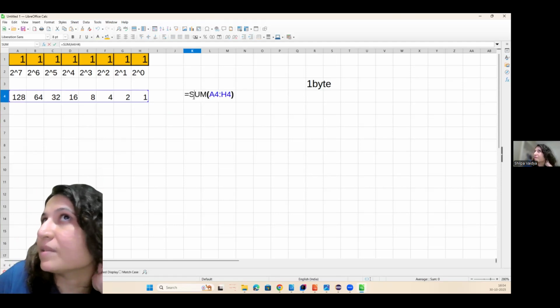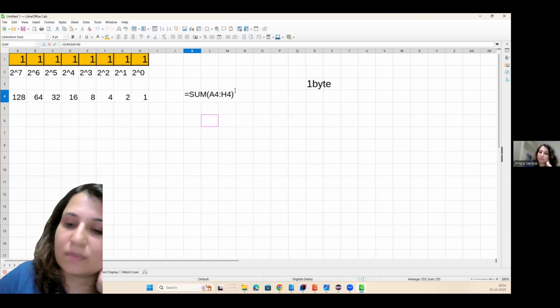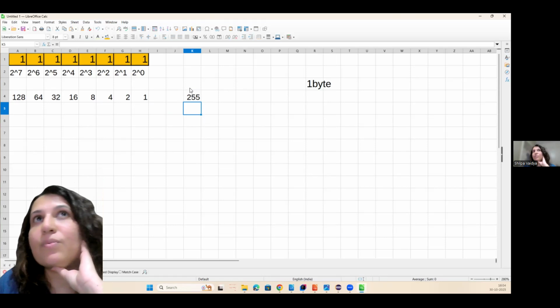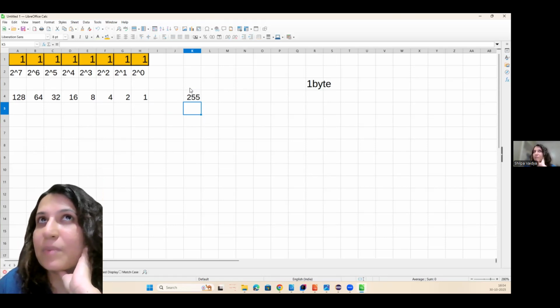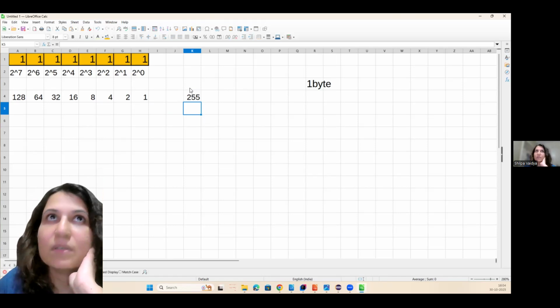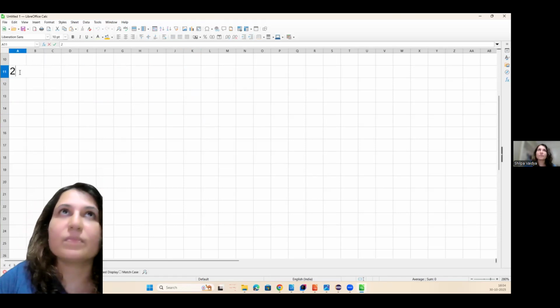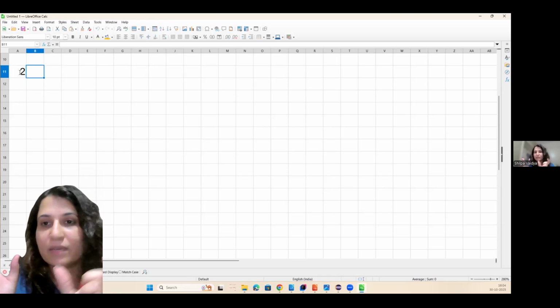255. So the maximum decimal value that you can store in this is 255. Okay, 1 byte means that. Now, what do you mean by 2 bytes? Because short had 2 bytes, right? Then what is the maximum capacity that I can store in a short? If it is 2 bytes, then each byte has 8 bits.